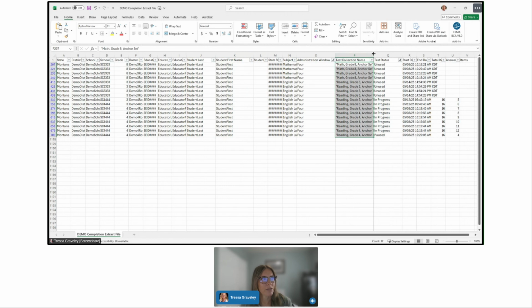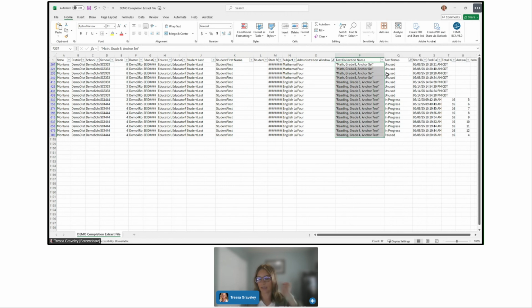This is an example of last year's data extract. You might have different math testlets, reading, beginning or middle of year information, or literacy. So you'll know exactly which testlet is still needing to be completed.